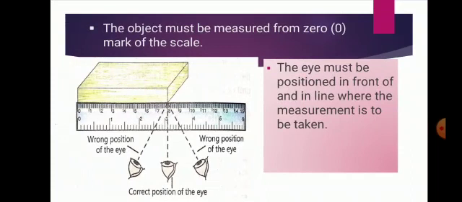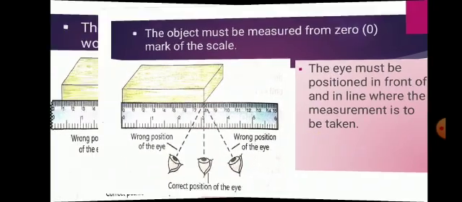Second, the object must be measured from the 0 mark of the scale. See here, while measuring we started from 0, and the eyes should be positioned in front and in line where the measurement is to be taken. Means, see, if you watch it from the left side or the right side, it is the wrong position of the eye. While reading the scale, the eye must be placed vertically above the scale mark being read. See, center, vertically above the object or scale. It is the correct position of the eye for measuring length.